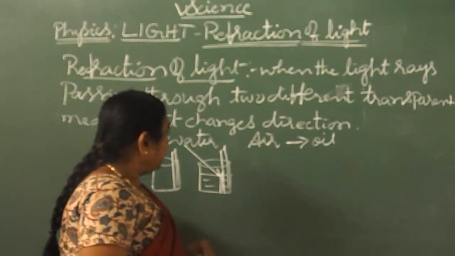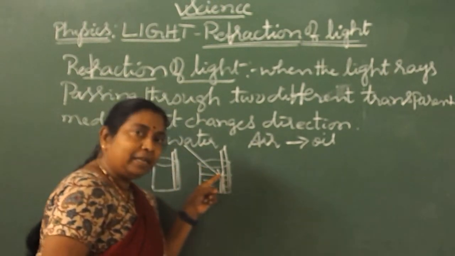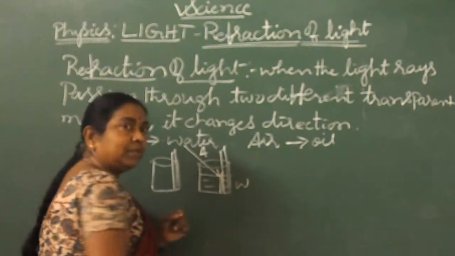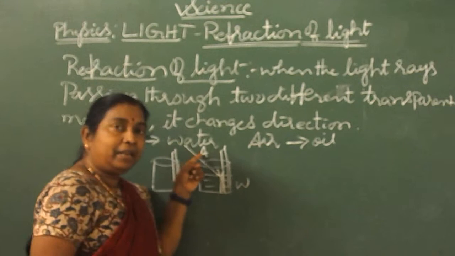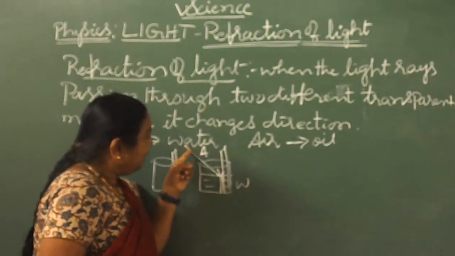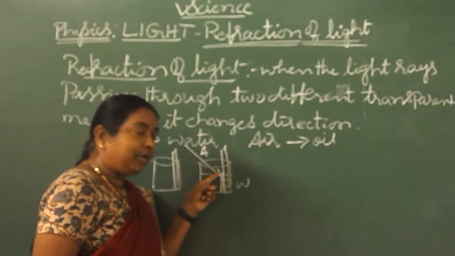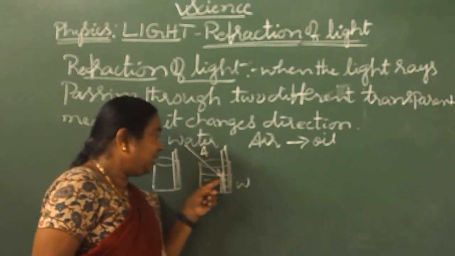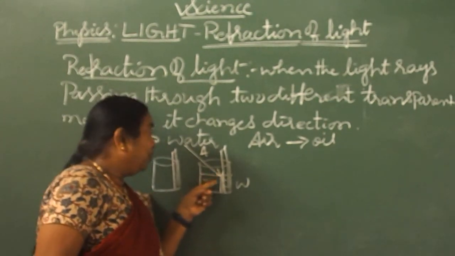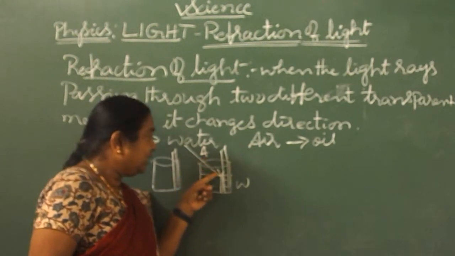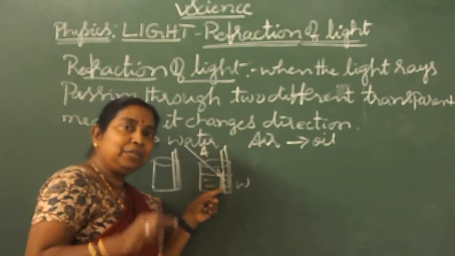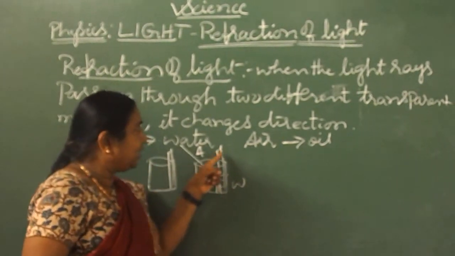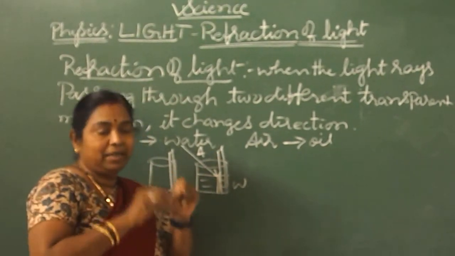Here you are observing that. So for that reason, the pen looks like it is bending.